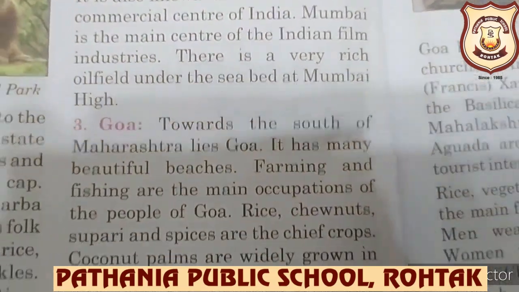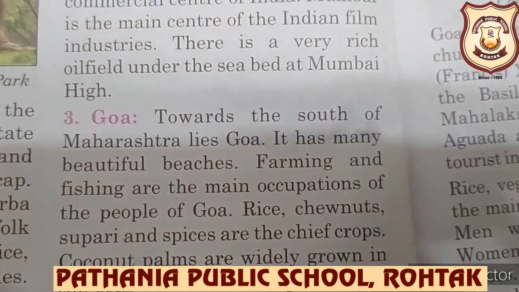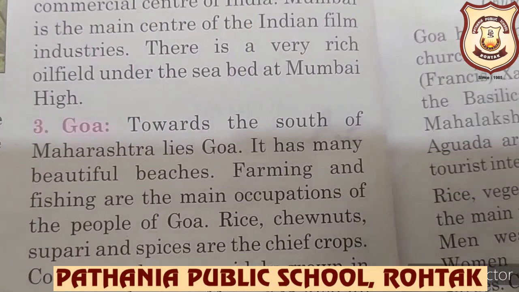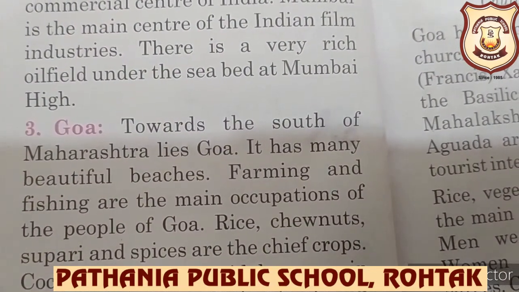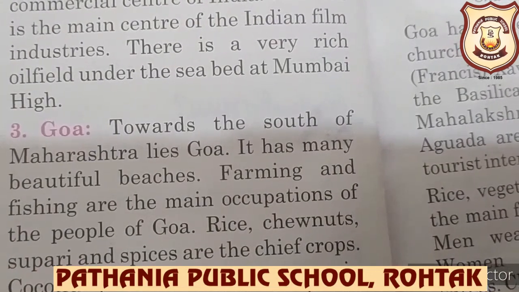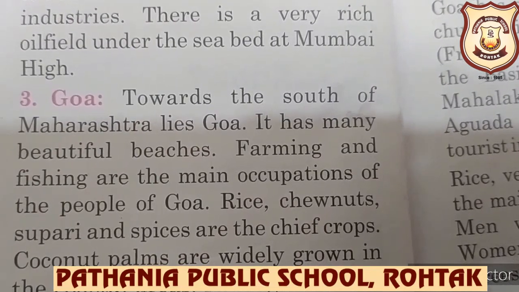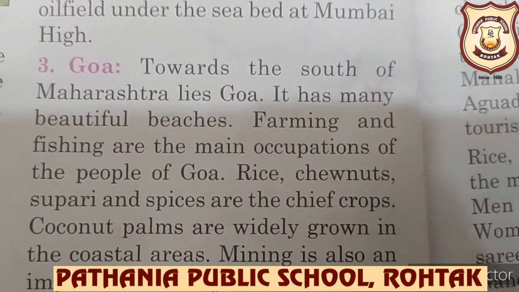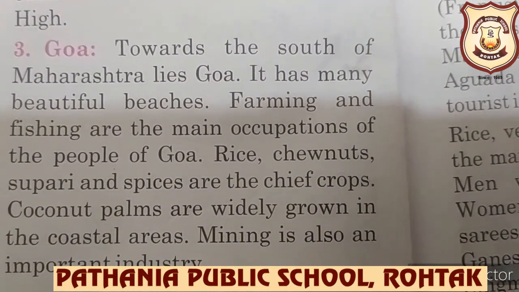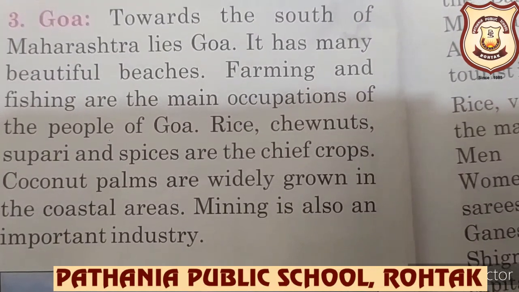So now we'll talk about Goa, to the south of Maharashtra. There is the state Goa. It's India's smallest state. It has many beautiful beaches. Beaches means seaside, sandy shore. Farming and fishing are the main occupations of the people of Goa. Rice, cashew nuts, supari and spices are the chief crops, main crops here. Coconut palm are widely grown in the coastal areas.